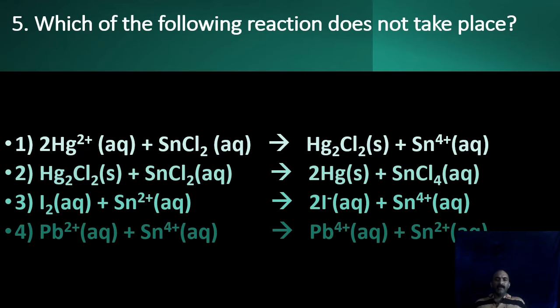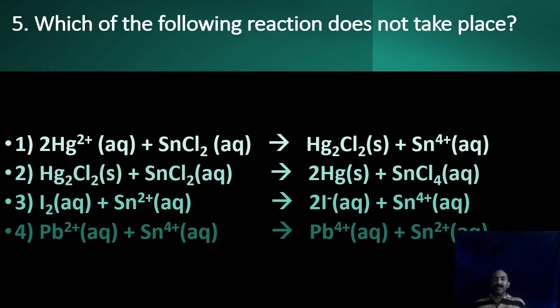Look there, mercuric ion reacts with the stannous chloride, whereby mercuric ion is converted to mercurous chloride, which gets precipitated, and stannous ion is converted to stannic ion.